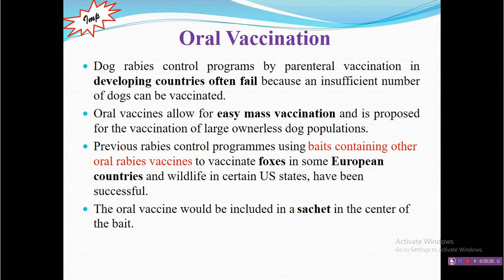Now oral vaccination is an important point you have to remember. Oral vaccination means those vaccines can be given orally, and generally they are important for mass vaccination. They have been successfully employed in European countries for control of rabies in wild animals. But it needs to be evaluated in the Indian situation before giving it to stray dogs, because we don't have that much problem of wild animal rabies, but we have a problem of dog mediated rabies, and there is potential to use the oral vaccine for mass vaccination of these stray dogs.